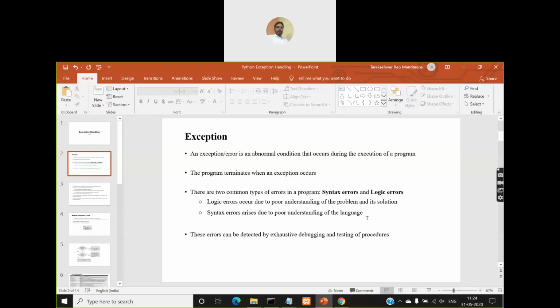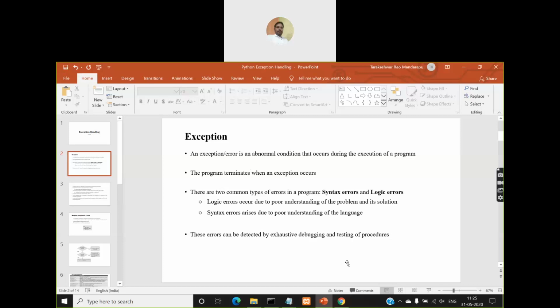So that is how you can classify exceptions or errors in a program into two types. One is syntax errors, the other one is logic errors, right? So how you can detect these logic errors: by exhaustive debugging and testing of procedures.